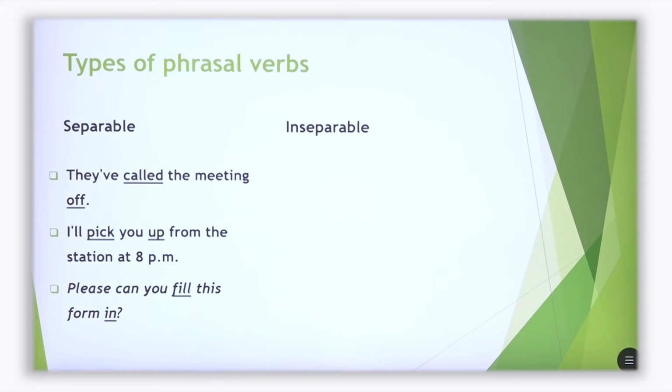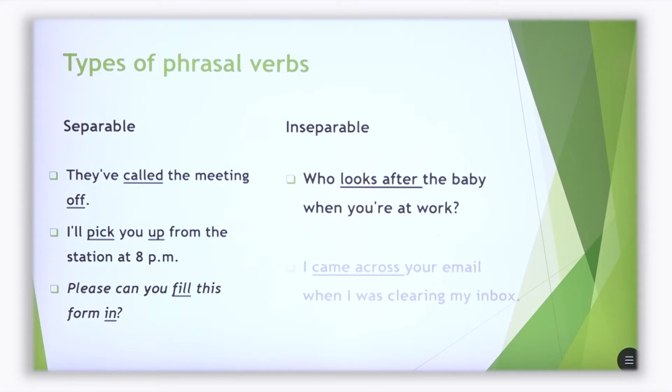Some phrasal verbs cannot be separated. Even when there is a pronoun, the verb and particle remain together. So these are the inseparable phrasal verbs. We see examples. Who looks after the baby when you're at work? Look after go together. We cannot put a word between these two words.